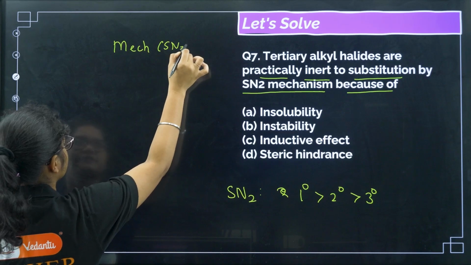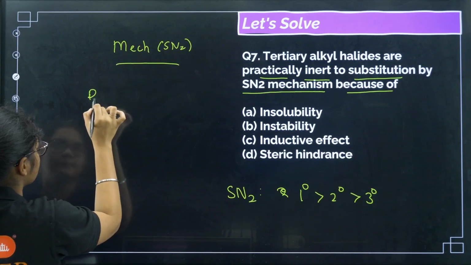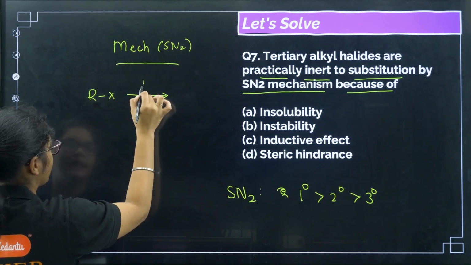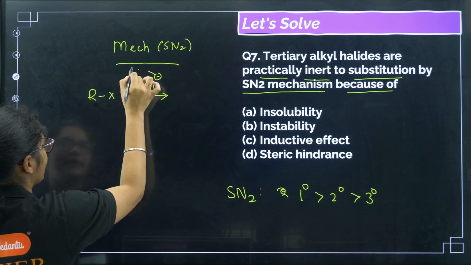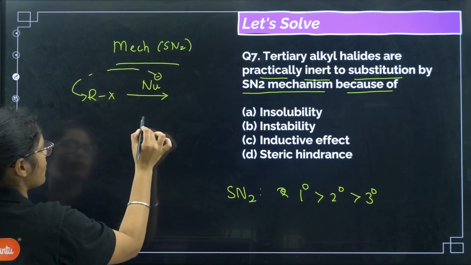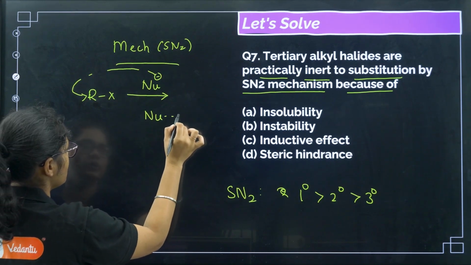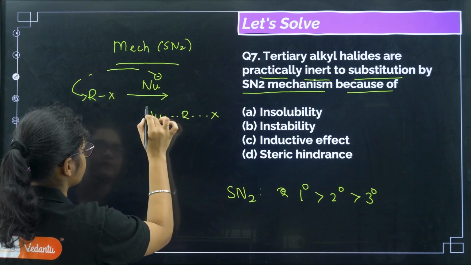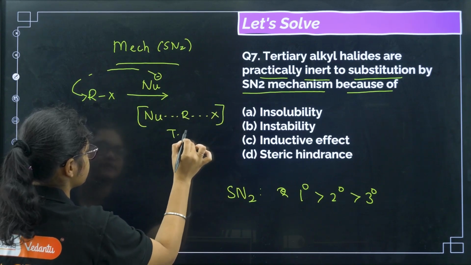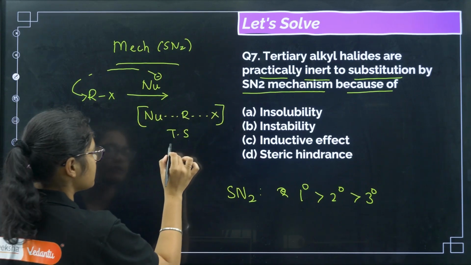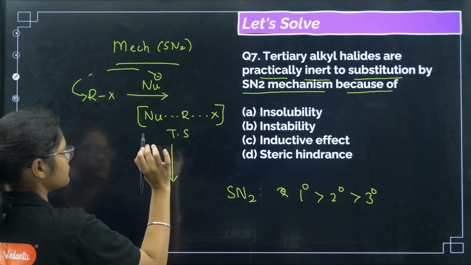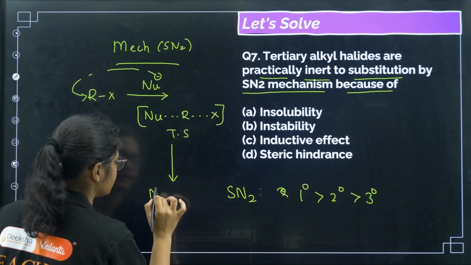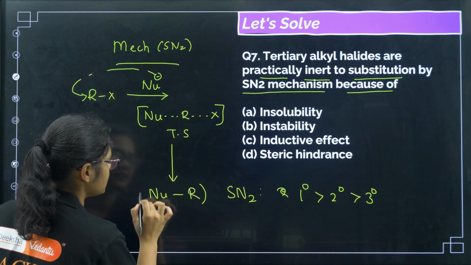Just revise: we have RX, and then Nu comes and attacks from the backside to form a transition state, that is Nu, R and X. This is the transition state, right? Now this one will give you Nu-R-X. After this the bond will break and we get Nu-R. Right, this is the new compound.